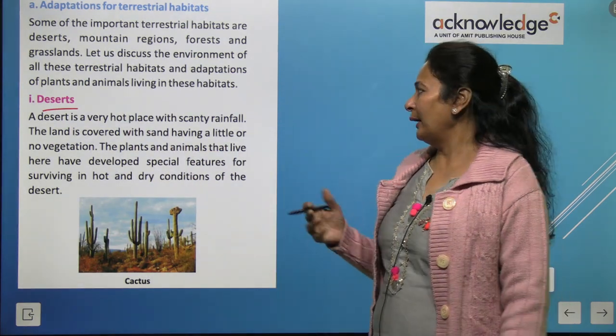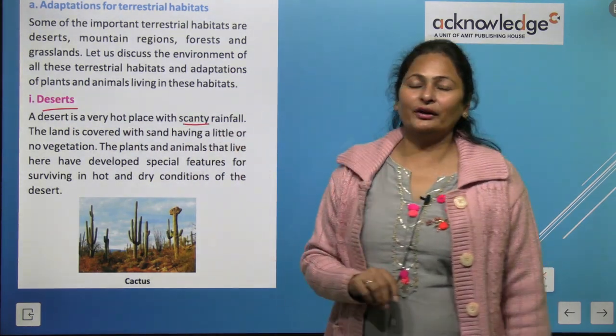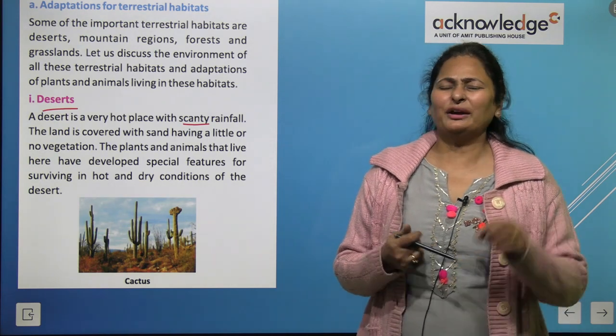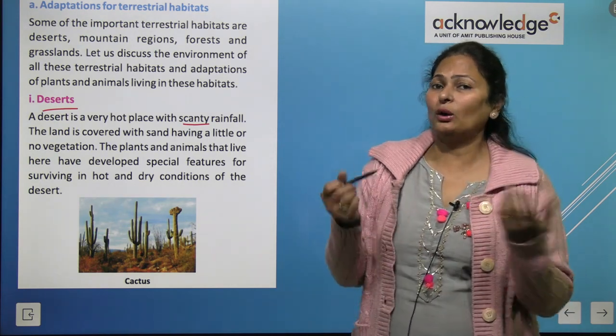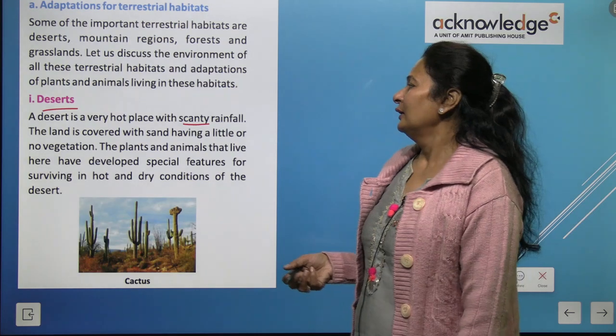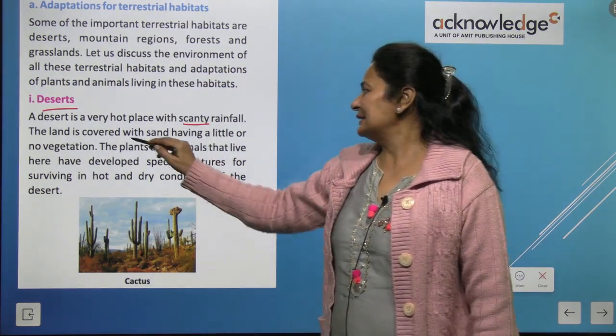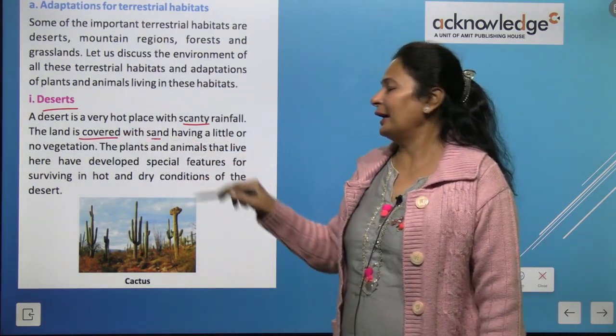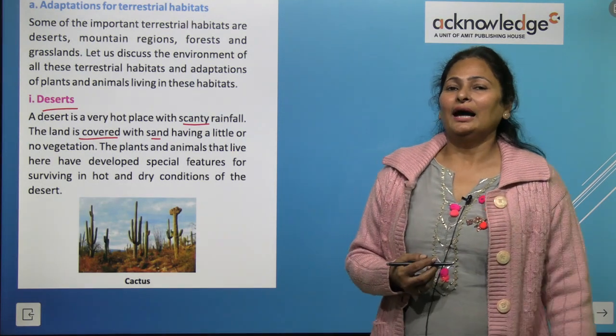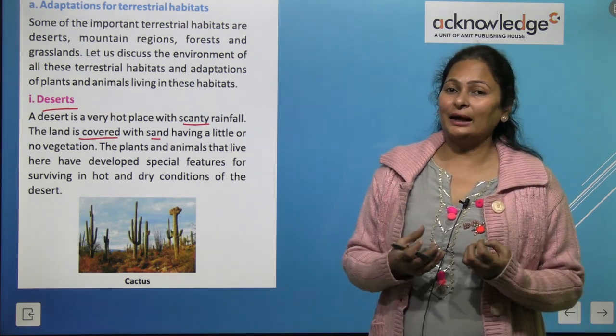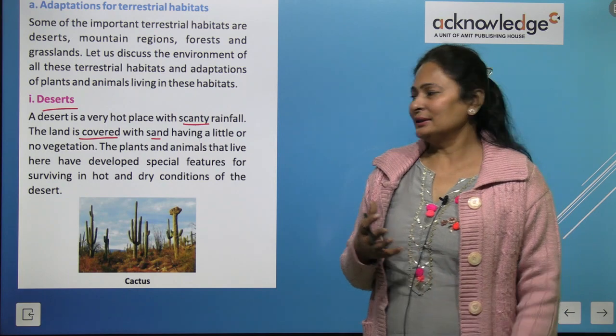Desert is a very hot and dry place with scanty rainfall. So very little or no rainfall is there. So the land is covered with sand, because most of the soil has converted into sand because of the scanty rainfall.